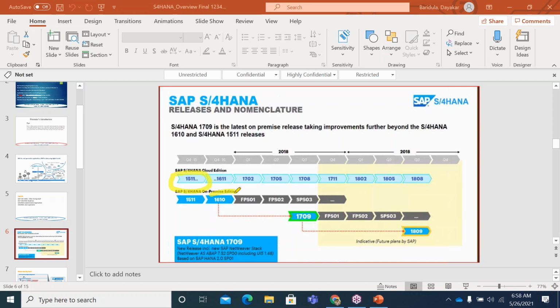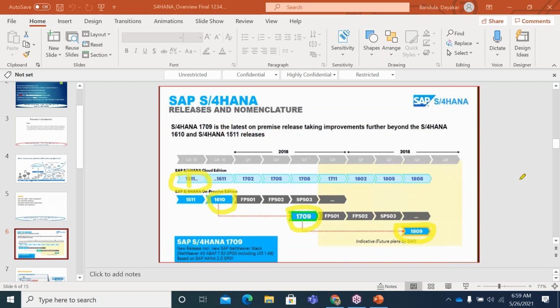Then we moved to the 1610 version, which I can say is one of the mature products on premise. The innovations were majorly covered from the finance perspective, and we still had to cover a couple of functionalities, which were covered in 1709 and 1909, and currently we are working on the 1909. You can also observe that in 1511, 15 is the year and 11 is the month in which the product was released. Now currently the 2020 version is going on.